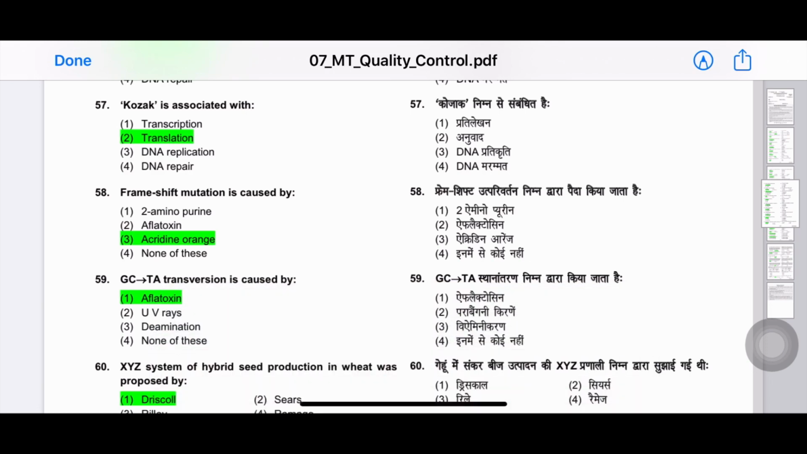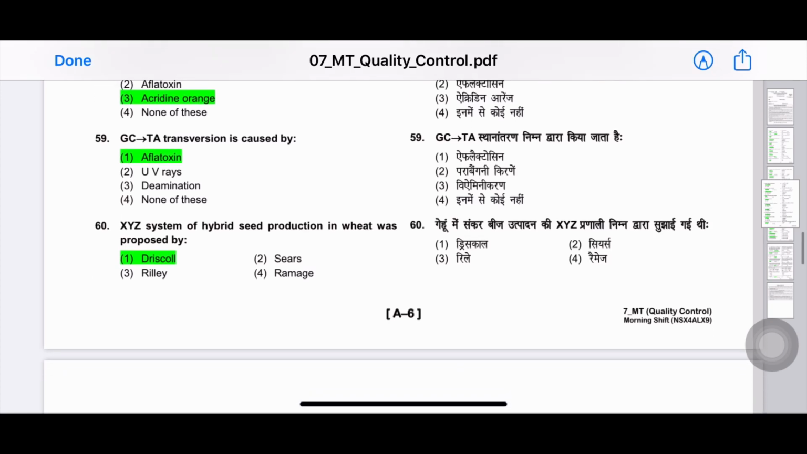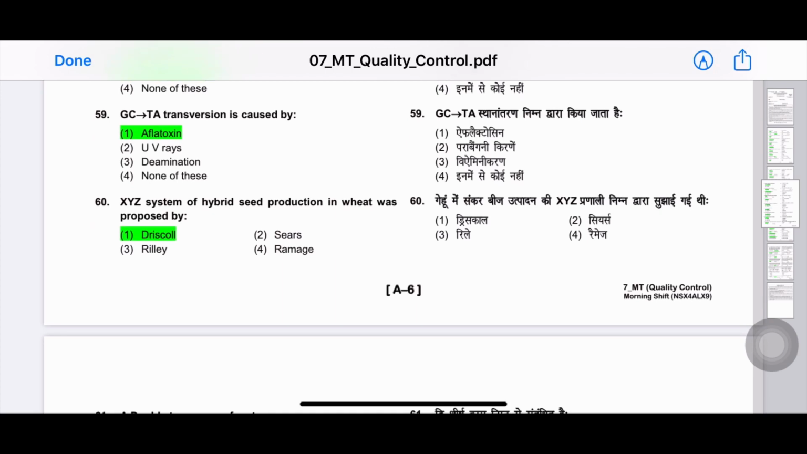Next question. Cossack is associated with? The answer is translation. 58th question. Frame shift mutation is caused by? The answer is acridin orange. 59th question. GCTA transversion is caused by? The answer is aflatoxin.